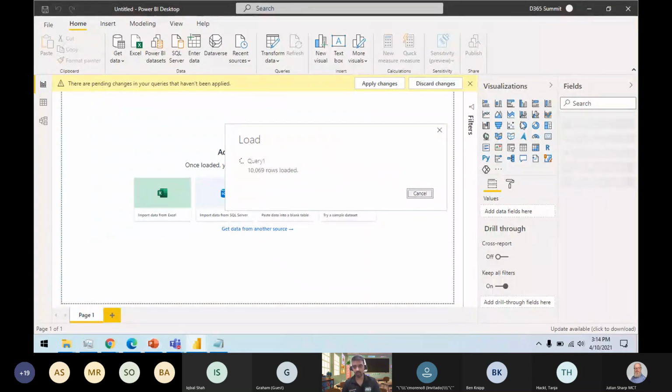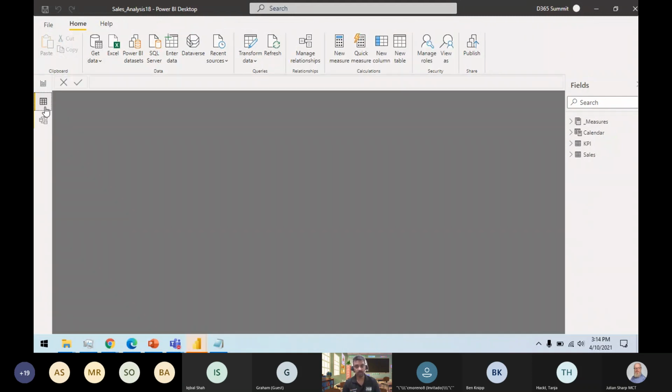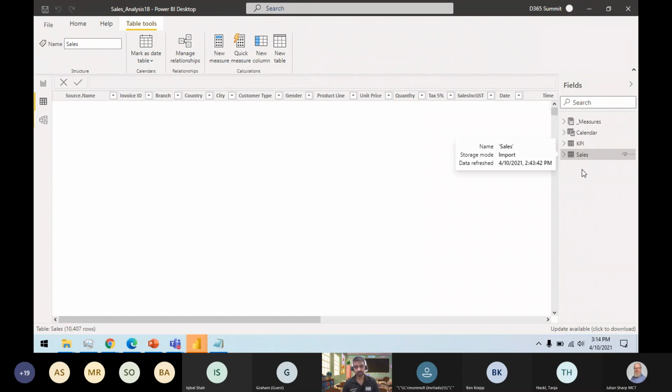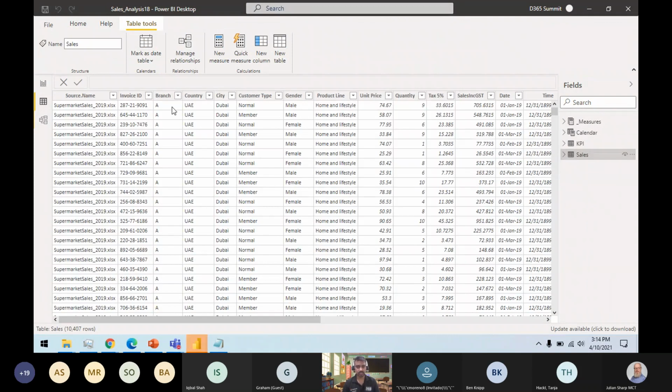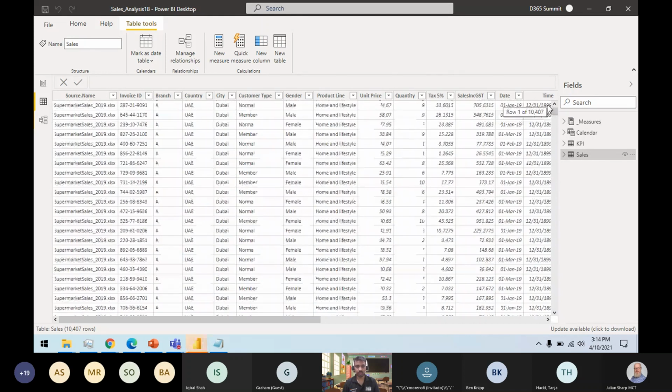I have a file here with me. I have already pulled some of the data, so this file already has some of the tables. You could see this file has the sales table as well, and this has sales table from 2019 to 2021 or 2022. I have created some future sales data as well.